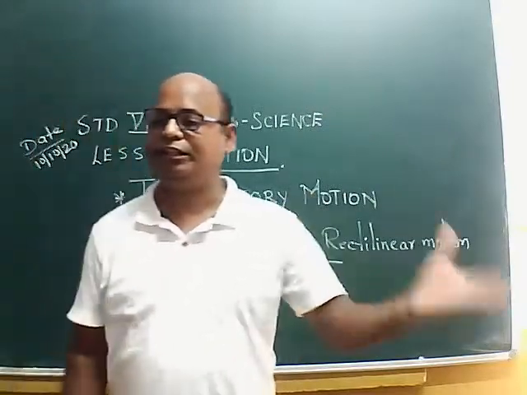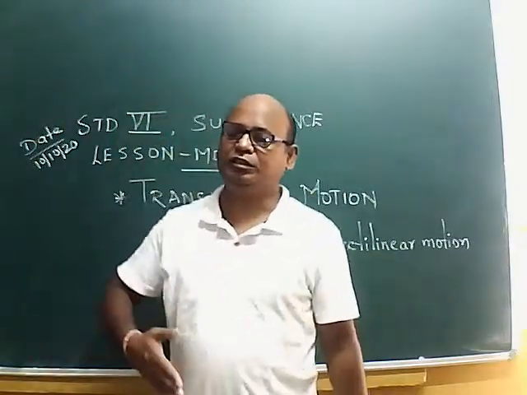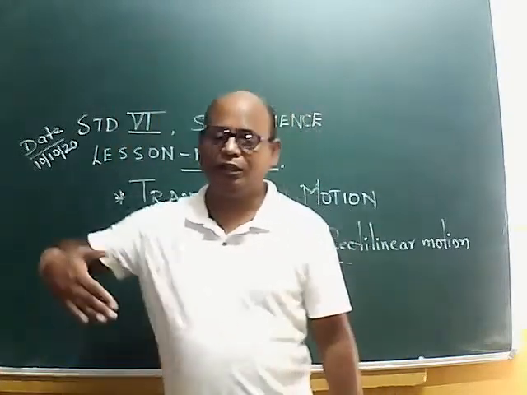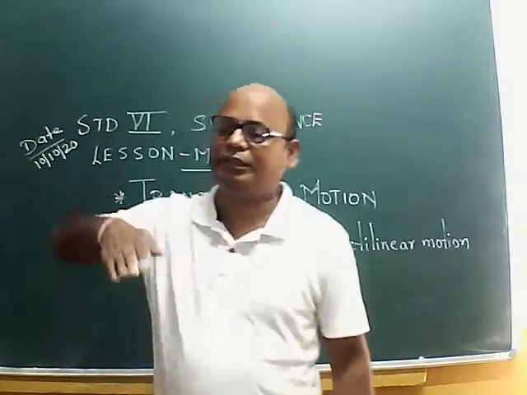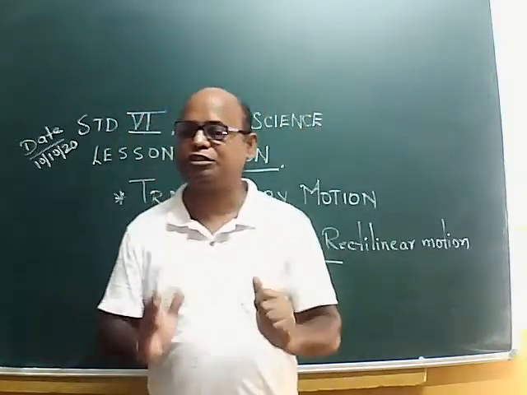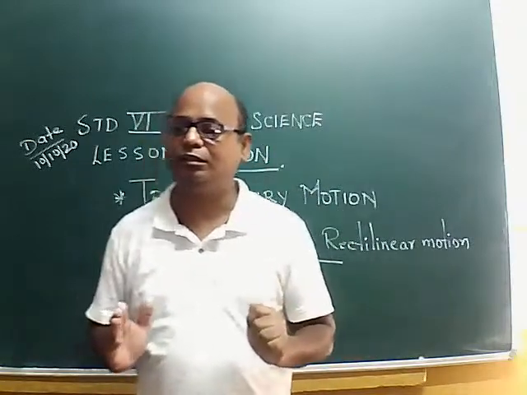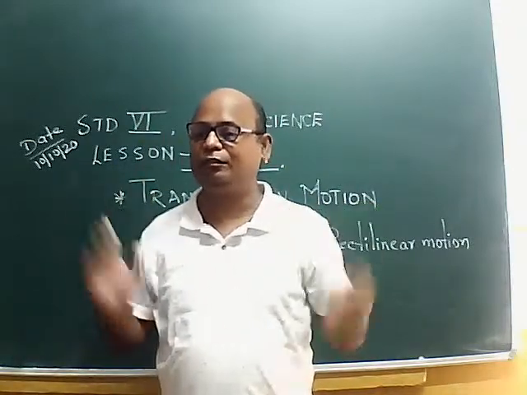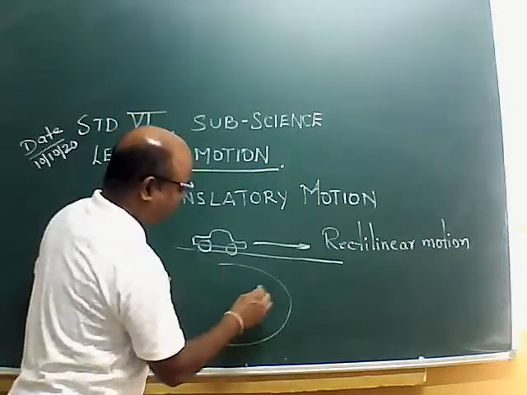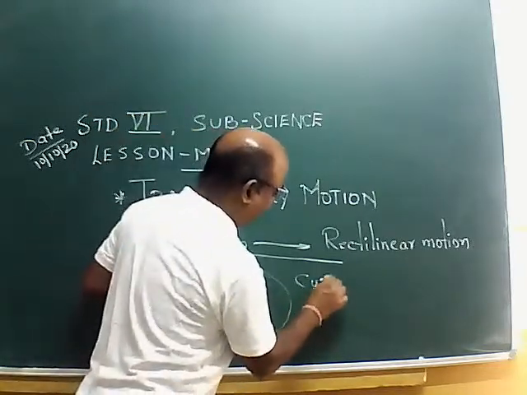Then another is if the body is moving in a curved path, not straight but in a curved path. Such kind of motion we call curvilinear motion.